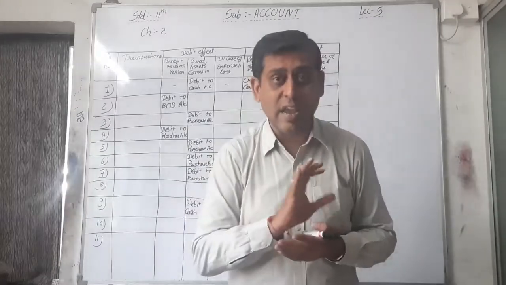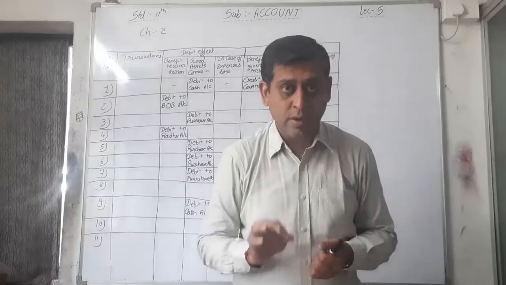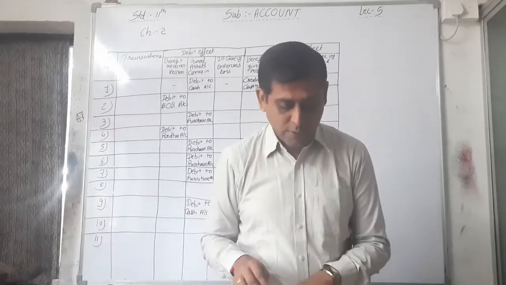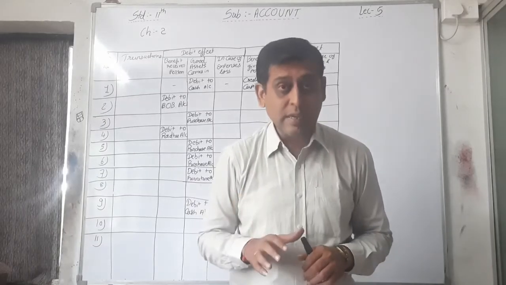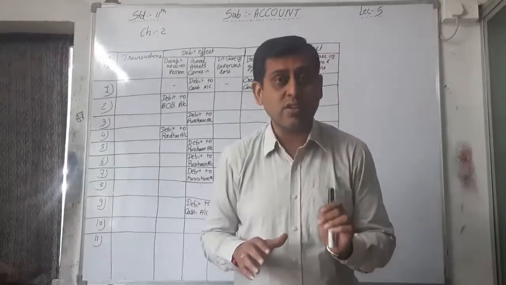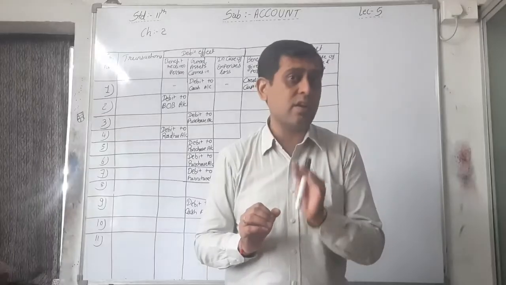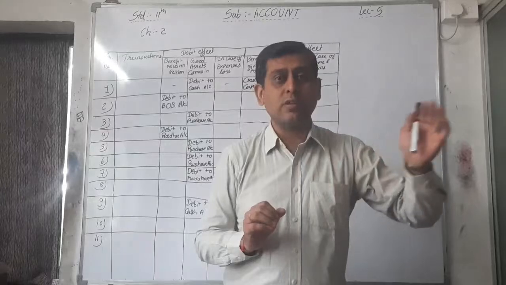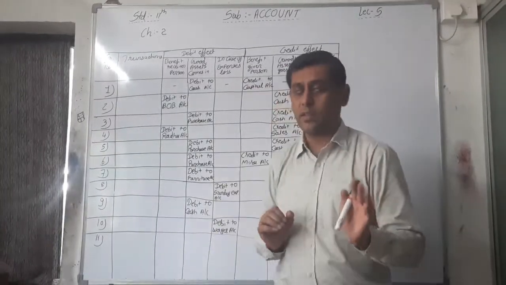We are not giving any cash here. It is not a cash transaction, right? So machine of rupees 15,000 purchased from Ramesh Bros is a credit transaction. That's why the machine account will be debited here, and Ramesh Bros is the benefit giver. That's why Ramesh Bros account is credited here.